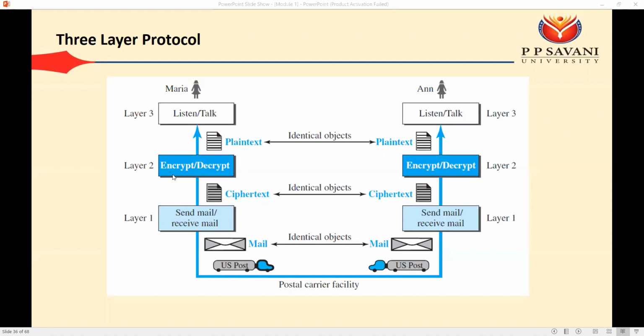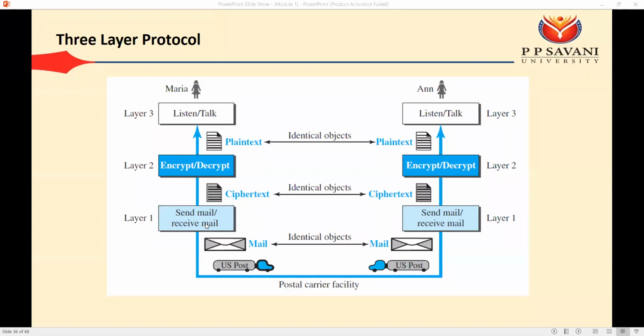In technical terms, we relate this to plain text and ciphertext. Encrypting is the process of converting your plain text to ciphertext, and decryption is the process of converting your ciphertext to plain text. Plain text means your original text, and ciphertext means your encrypted text. Now this is your second layer, in which you can either encrypt or decrypt. Either you put your letter into the envelope, and at the receiving side you remove that letter from the envelope. So that is your layer 2 task.